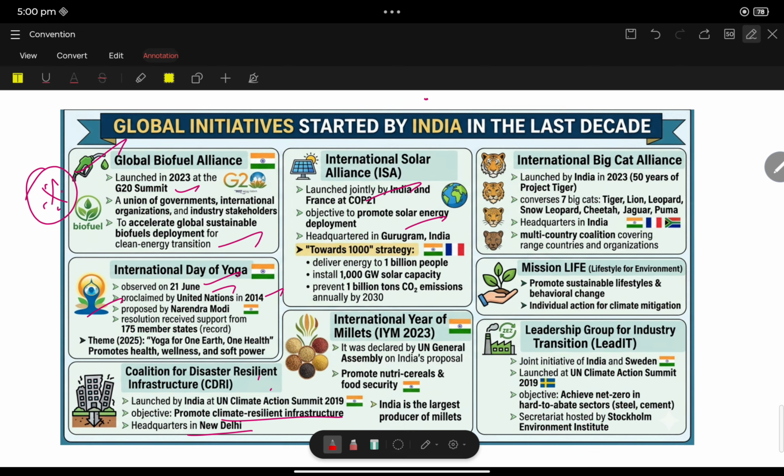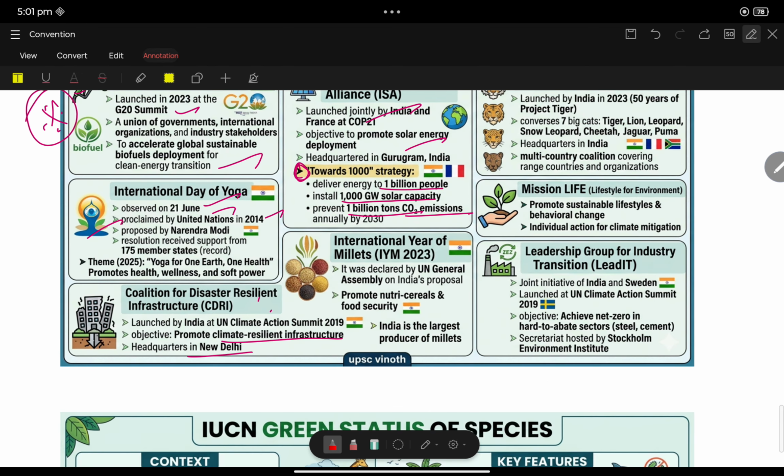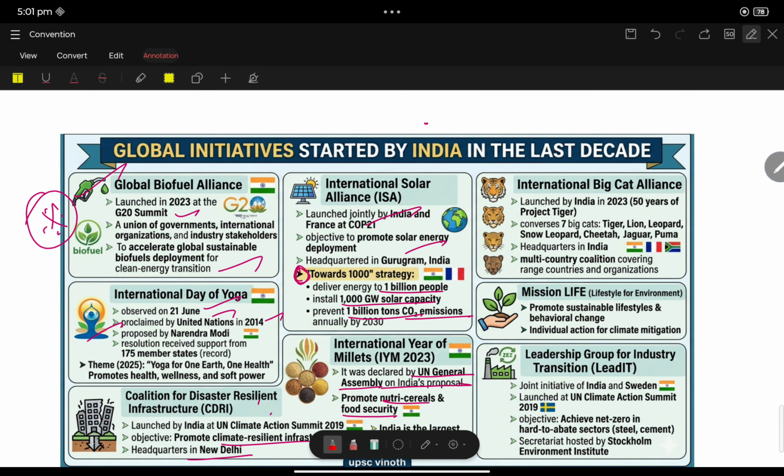UPSC will just focus on this Towards 1000 strategy. What is meant by the Towards 1000 strategy? Deliver energy to 1 billion people, install 1000 gigawatts of solar capacity, prevent 1 billion tons of CO2 emission, carbon sequestration. Again, see, carbon sequestration. International Year of Millets was declared by the UN General Assembly on India's proposal, promoting nutri-cereals and food security. India is the largest producer of millet. Yeah, we know that.